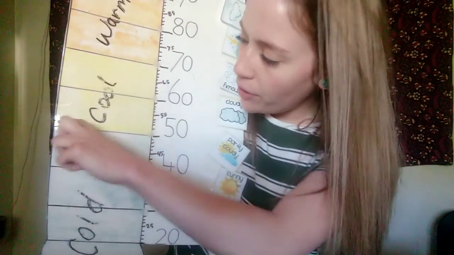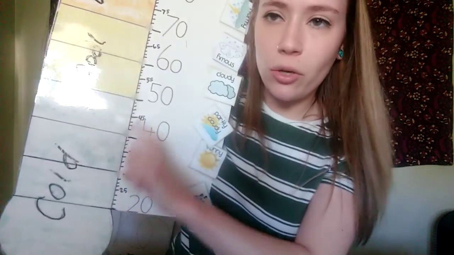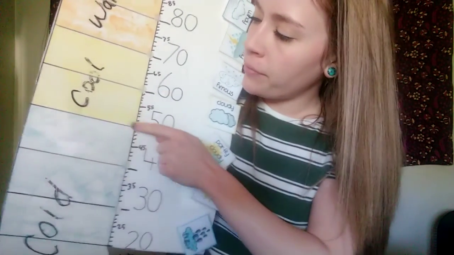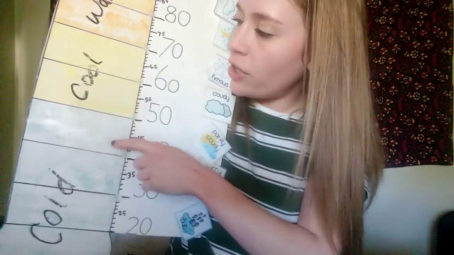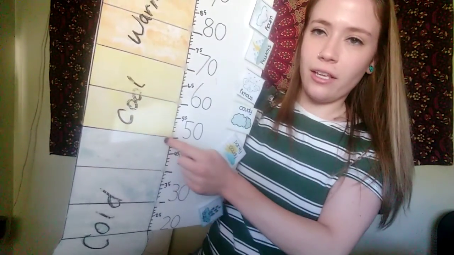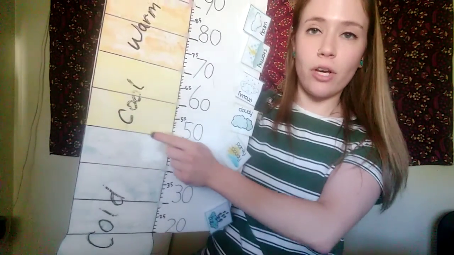It's this middle line that's between the cold section and the cool section, so right here. So it's just barely out of that cold section but into the cool. So 50 degrees is kind of cool or cold depending on who you are and how you feel, because it is smack dab right there. See that line? That's where we're at. So that will be our lowest temperature for the day.